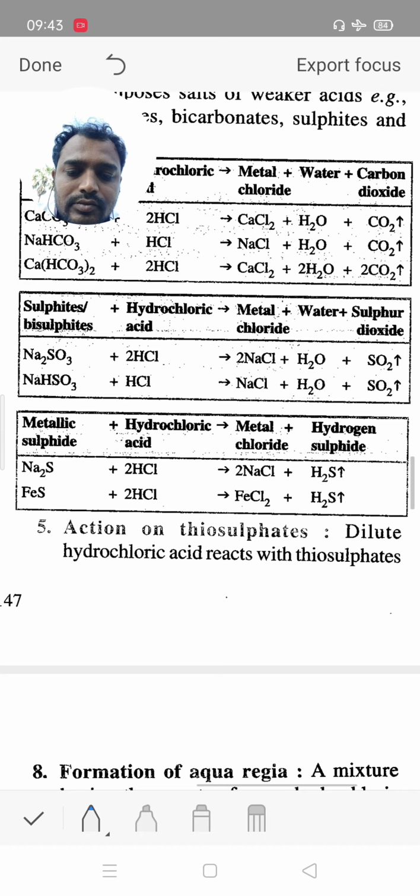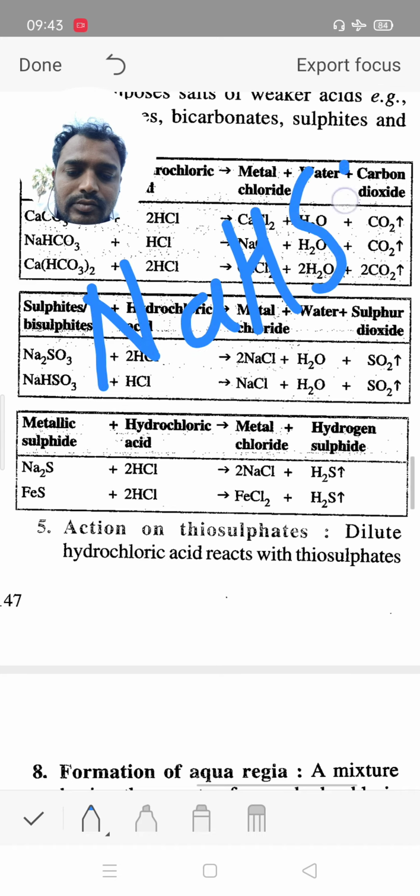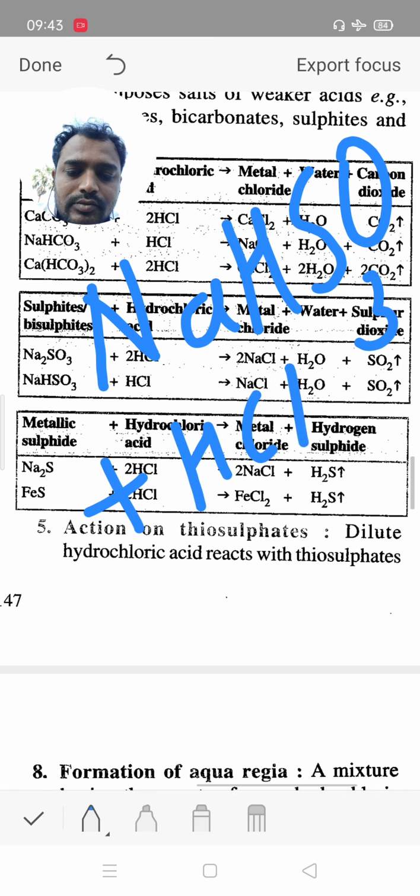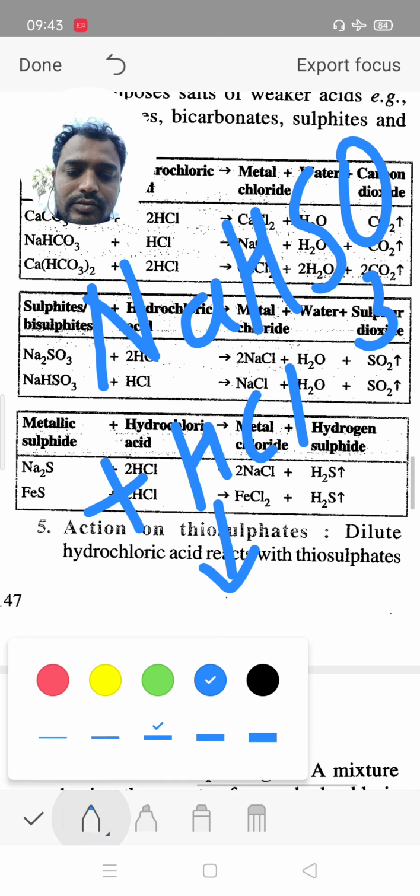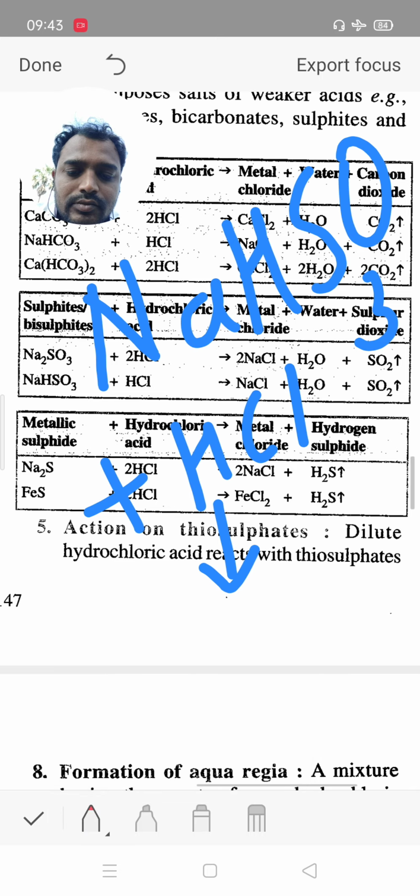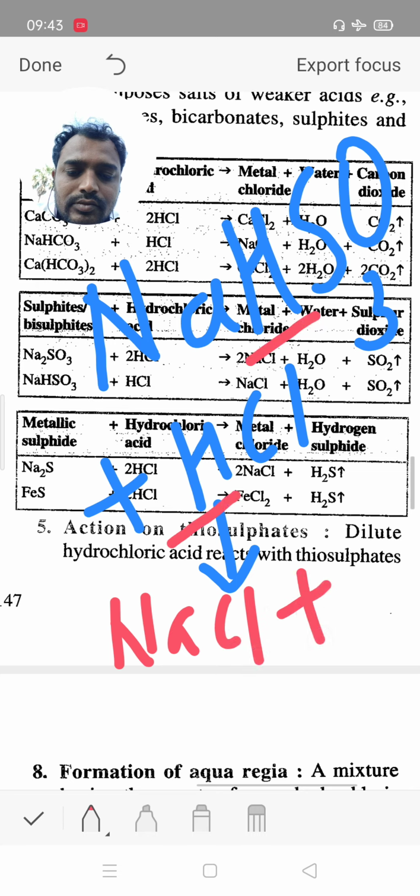Now another reaction, sodium bisulphite reacts with hydrochloric acid. In this reaction Na with Cl gives salt, 1 hydrogen, another hydrogen and 1 oxygen, means it gives water as a byproduct.